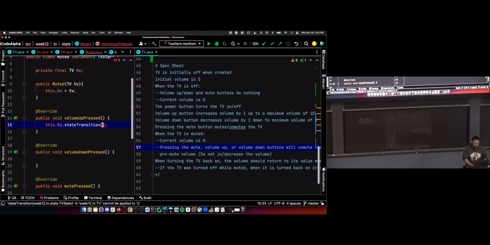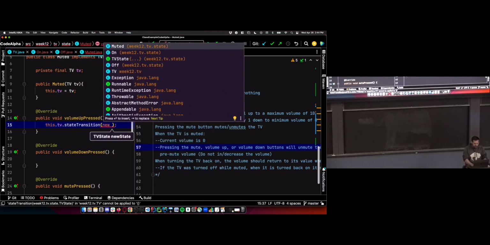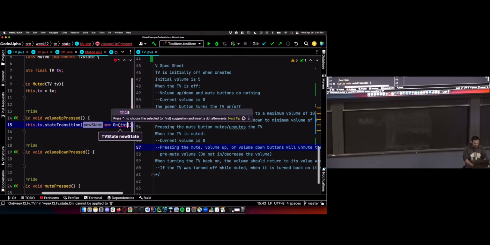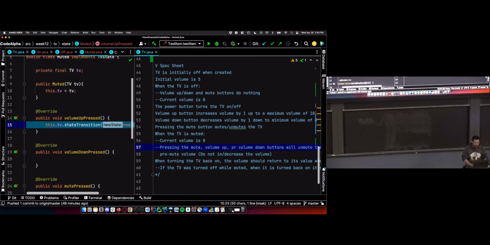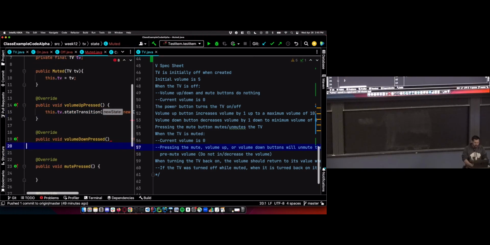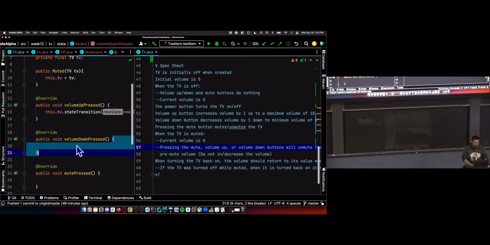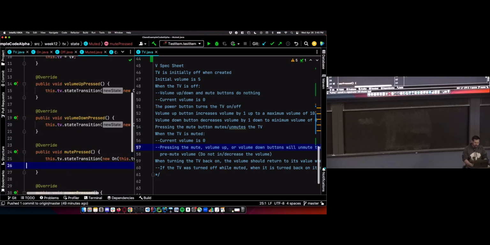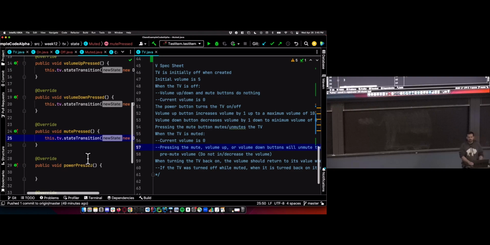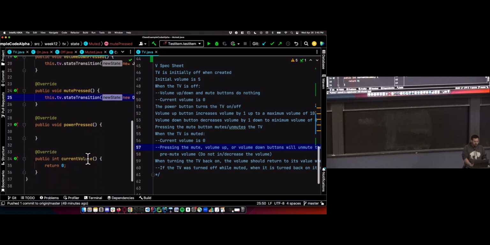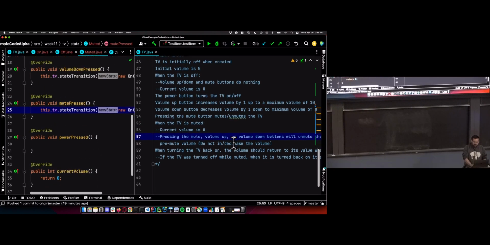this.tv.stateTransition to new On, this.tv. That method's done. Ugh. Oh my goodness, I can't even get the right thing highlighted. That method's done. That method's done. So mute, volume up, volume down all do the same thing, just a state transition. And then our last one, power pressed, is going to turn the TV off.